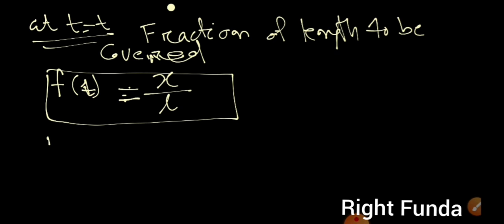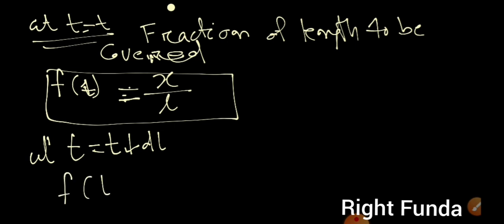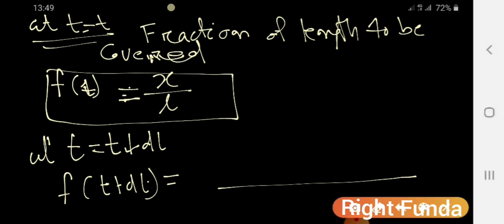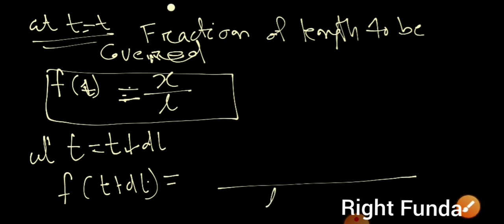Similarly, I'll calculate at t is equal to t plus dt. After a small time dt, what will happen? How much length will be there? Suppose I give the name f of t plus dt, that I want to calculate. Then see what will happen. In the denominator, after dt time is over, the length has increased. It was L earlier. Now the new length will be L plus V dt, as dt time has passed. So the new length becomes this much.